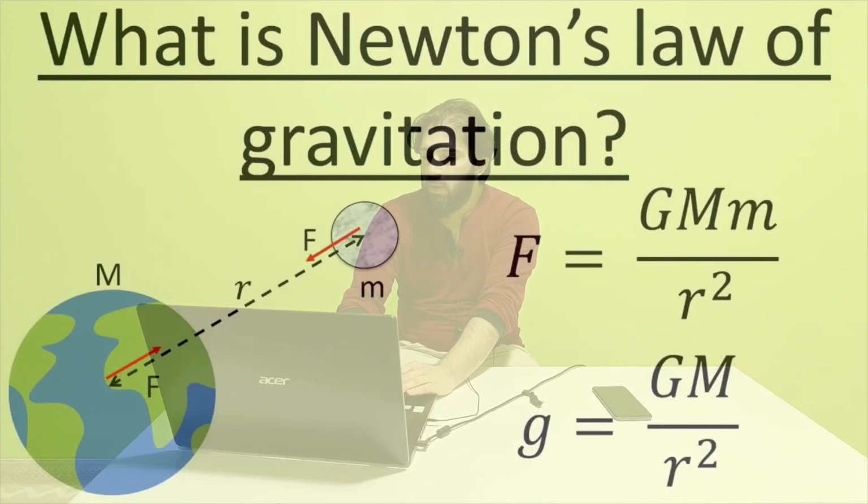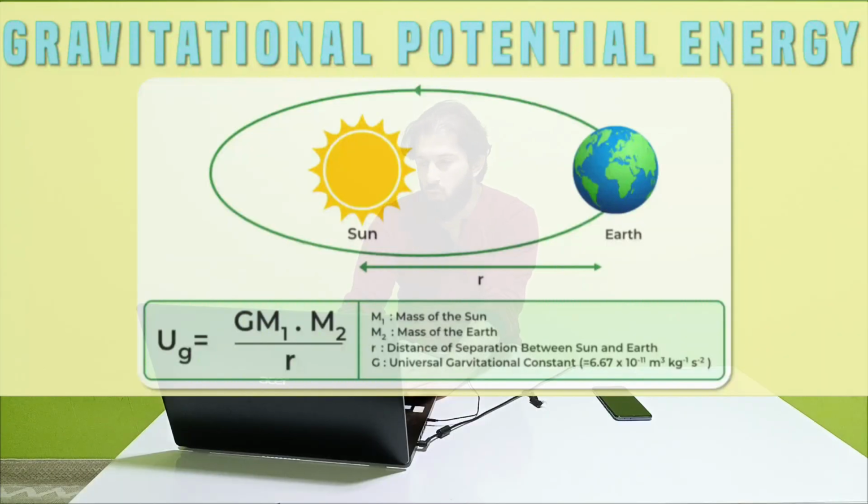To explain the importance of this constant, I would like to count some equations in which this constant appears. For instance, Newton's law of universal gravitation. In this equation, we see the symbol G. And gravitational potential energy. In this equation also we see it. In classical physics, in gravitational field, we also see this equation.